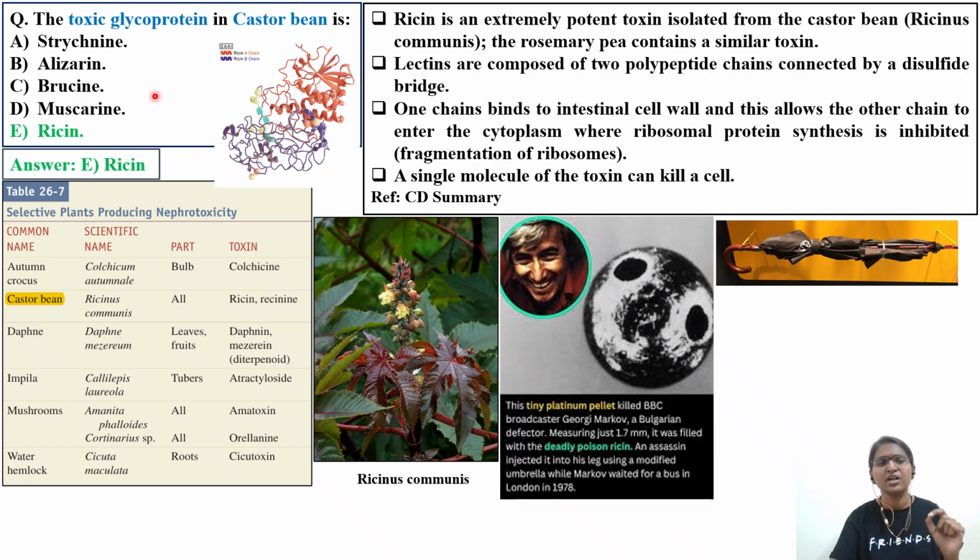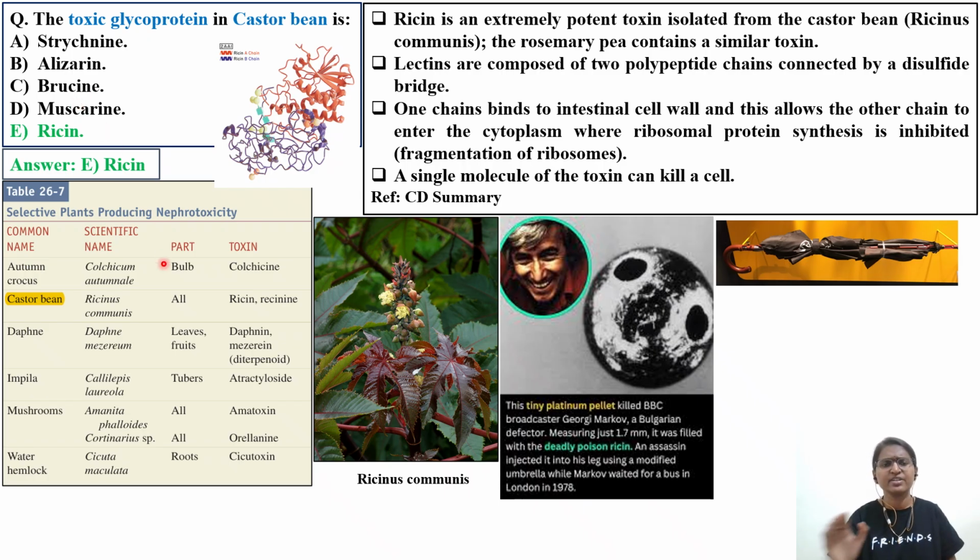Meanwhile, you also pause the video and make a note: strychnine comes from Nux vomica, alizarin probably might be used as a dye, brucine is coming from the same source as strychnine, and muscarine comes from mushrooms. I am not sure if I am telling this right, so go back and check what the sources are and what those adverse effects are. But this video will only discuss ricin.